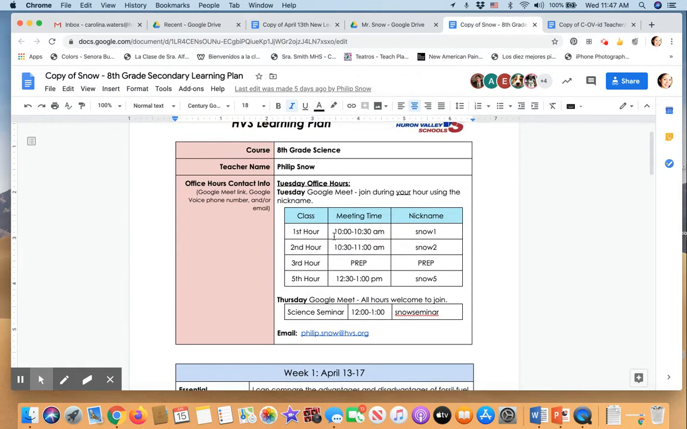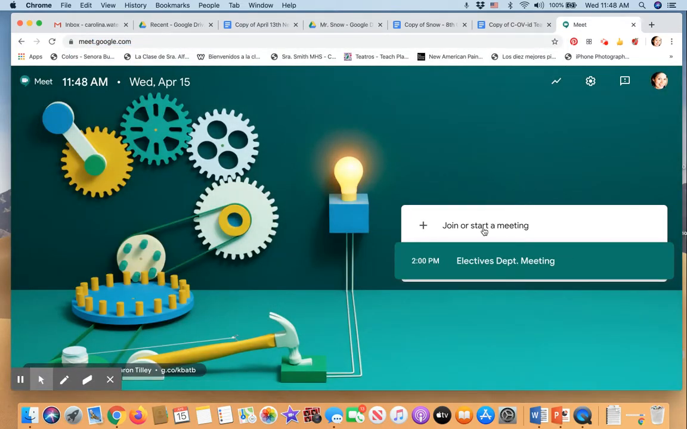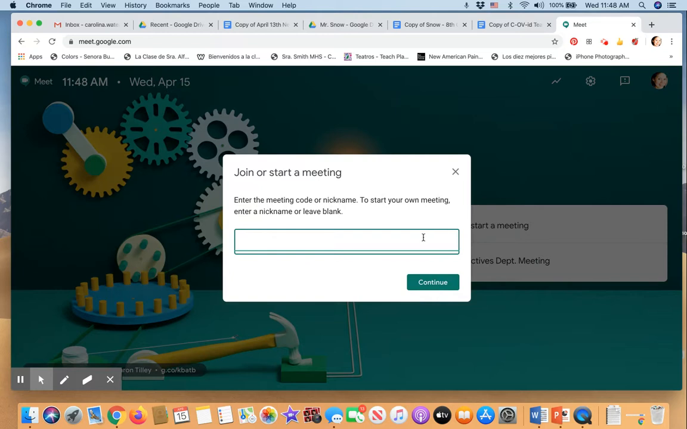Let's go back here. Let's say my student was taking science with Mr. Snow 2nd hour. That means that Mr. Snow is going to be available to my student on Tuesdays from 10:30 to 11, and he's going to be using the nickname Snow2. Now, what do I do with the nickname? Very easy. I'm going to open here another tab. I need to go to meet.google.com, and I will have to type here the nickname provided by my teacher, right?